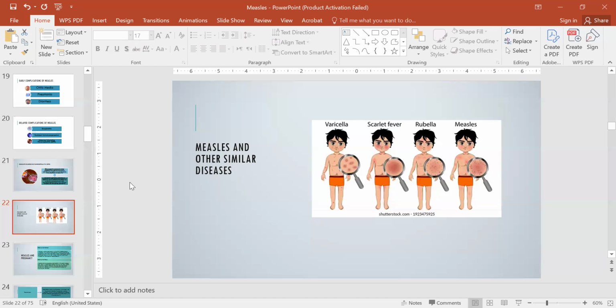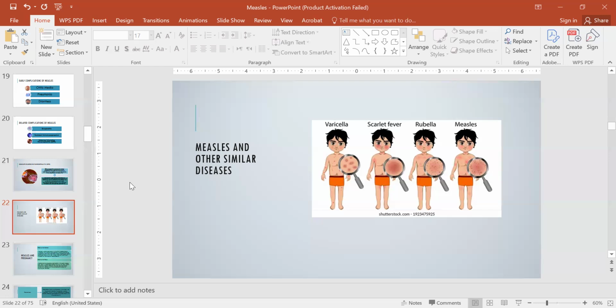The type of rash in scarlet fever is sandpaper-like, erythematous, and a diffuse punctate red rash appears. This rash starts from the neck and then spreads on the trunk and extremities. Then we have rubella. The type of rash in rubella is a fine maculopapular rash that's pink or discrete.